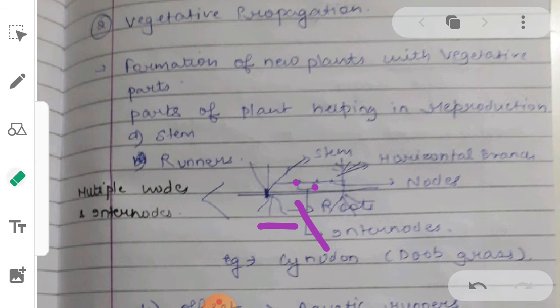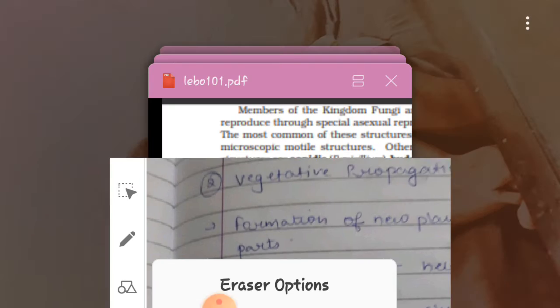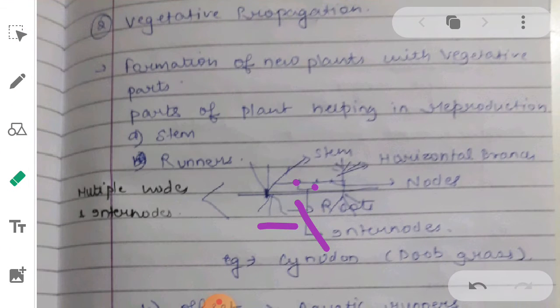Now, the example of runner is given in the page. The example of runner is Cynodon. Cynodon is the doob grass. You must have often heard about doob grass during Durga Puja. Generally doob grass is used in Durga Puja for various religious activities. If you belong to that area of eastern India where Durga Puja is performed with a lot of celebration, there you will see doob grass, and this doob grass is a form of runner.